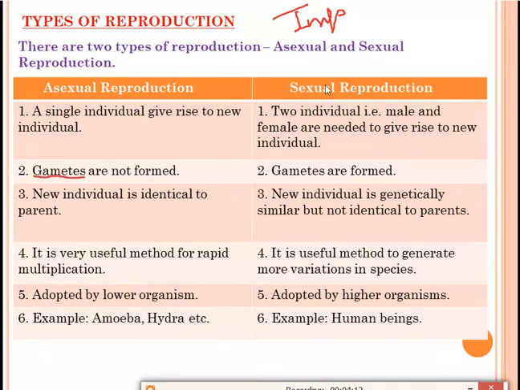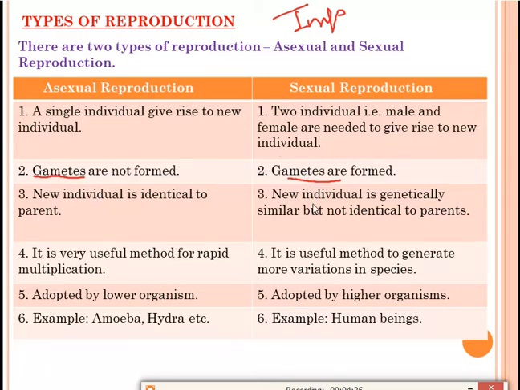But in sexual reproduction, gametes are formed; sperms and eggs are the gametes. So these gametes are formed in sexual reproduction, but in asexual reproduction there is no need of gametes, so gametes are not formed. In asexual reproduction, the new individual is identical to the parent. It means a newly formed organism will be an exact copy of its parent.